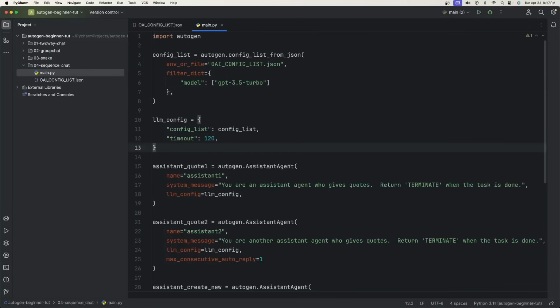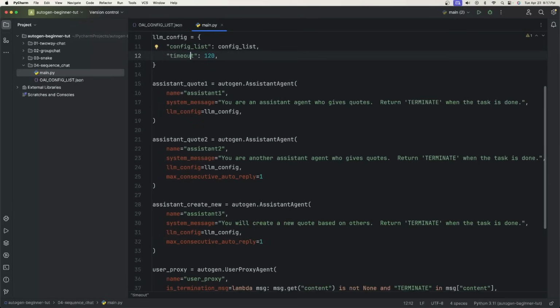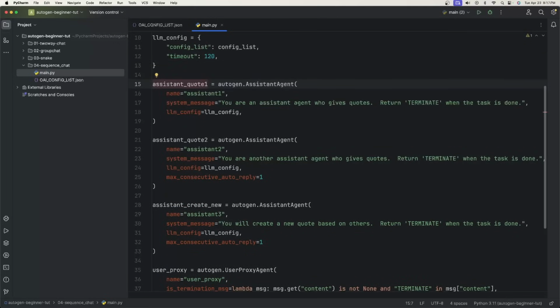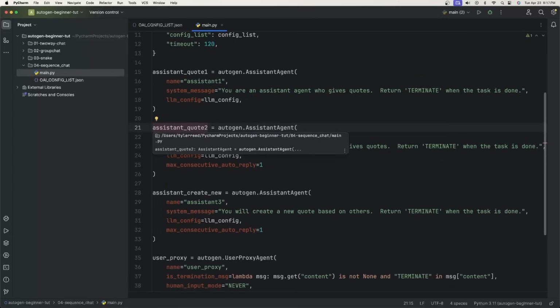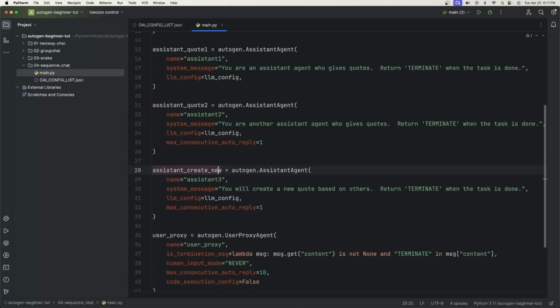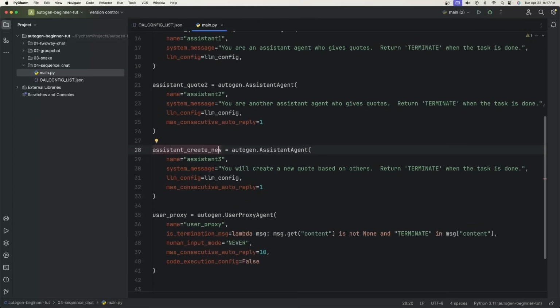I had the LLM config, the config list, and the timeout. Okay, now I have three assistant agents, right? I have assistant quote one, where you are an assistant agent who just gives quotes, return terminate when the task is done. And I basically copy and pasted that to the second assistant quote, who will give another quote. And then I have the third assistant agent who is going to create a new quote based on others, which means that I'll give the context, or what the output was from the first two, and add it to this assistant agent so they can create a brand new one.